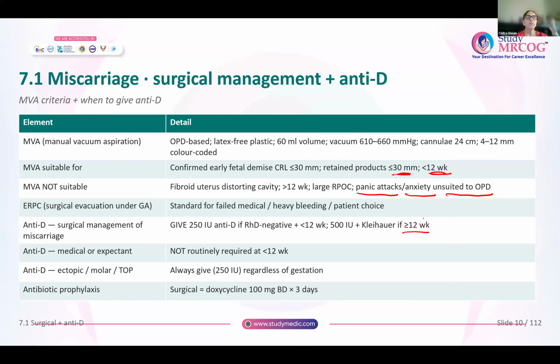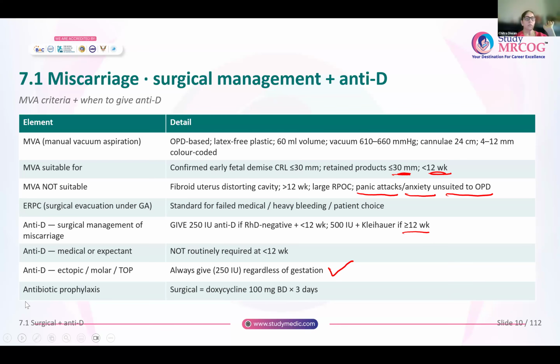Now, whenever you are doing medical or expectant management of miscarriage, at that time, anti-D is not routinely required. But the thing you have to remember again, whenever you are managing an ectopic pregnancy, you are managing a molar pregnancy, or you are doing termination of pregnancy, that means you are doing an abortion, for them, always anti-D has to be given. Okay. Antibiotic prophylaxis is given only for surgical management. So doxycycline, 100 milligrams, 2 times a day for 3 days.